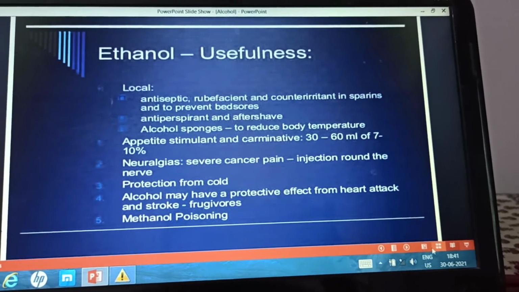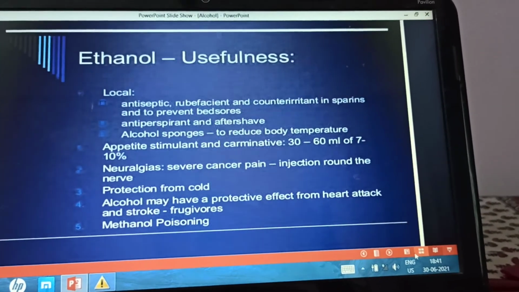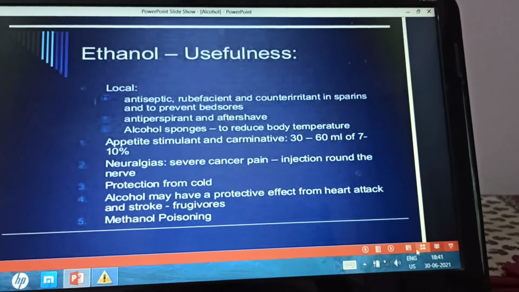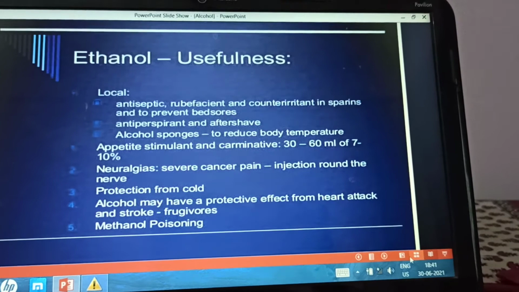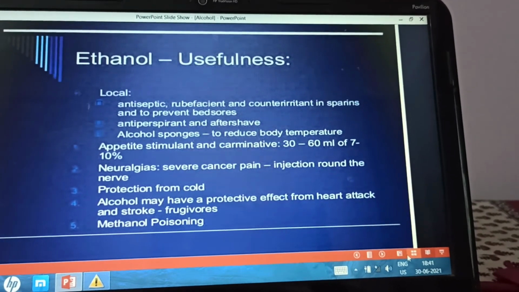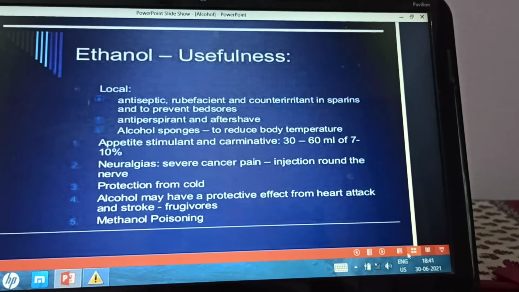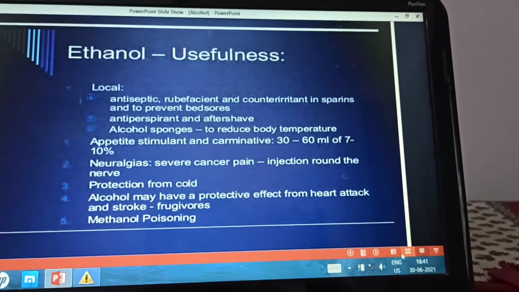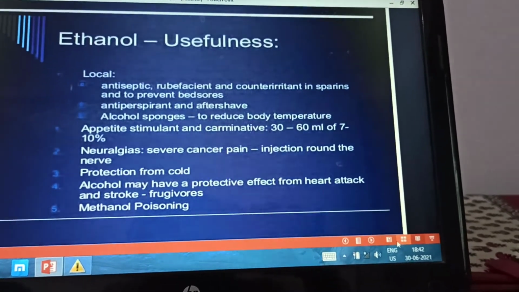It relieves the pain by destroying them. It can protect from cold. Alcohol may have a protective effect from heart attack because it increases HDL level. So a mild, lower concentration of alcohol can be used to increase the HDL level. Then it can be used in the treatment of methanol poisoning.